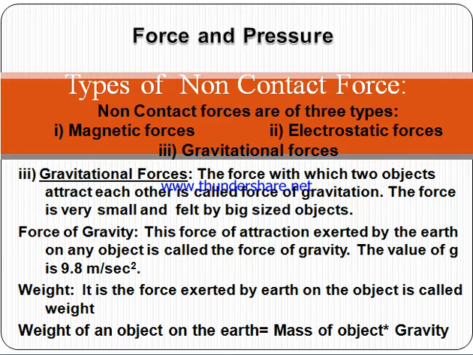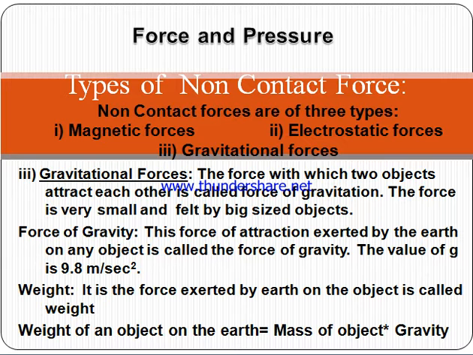This is known as the gravitational force. This force is very small, hence it cannot be felt with smaller objects, but can be felt with big objects. If this force is between the earth and any other body, then it is known as the force of gravity.